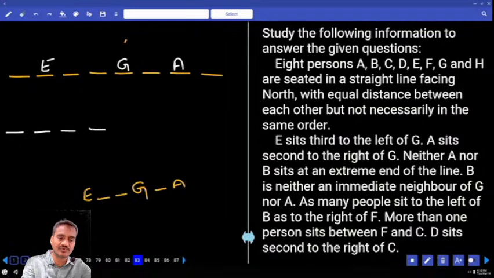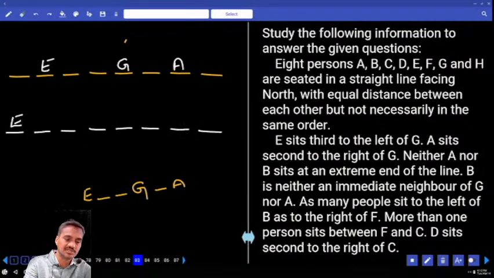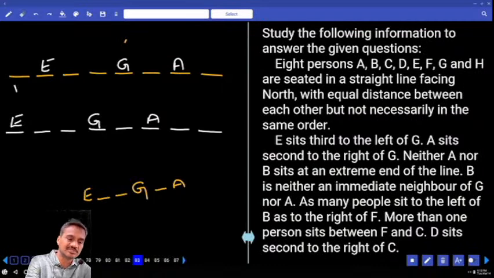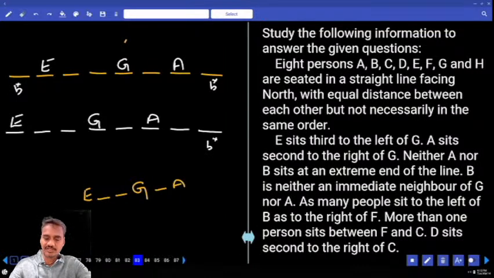1, 2, 3, 4, 5, 6, 7, 8. Now E is at this place. There are 2 persons between E and G and A is here. Then which 2 persons are not at ends? Neither A nor B sits at any extremes of the line. A and B cannot be at the extremes of the line. B cannot be here and B cannot be here. Hence, here also B cannot be at this place. Next one.